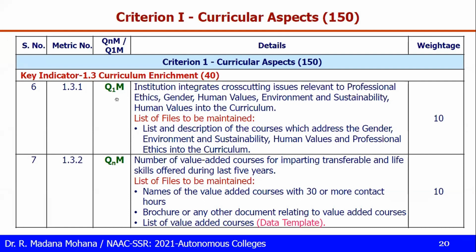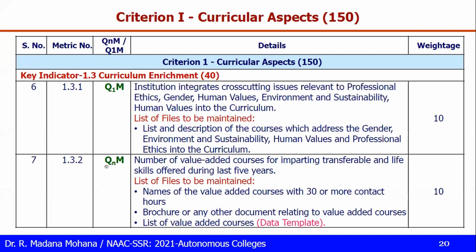For qualitative metrics there is no SOP and no data template, just the description write-up. Then we have to produce supporting data, like the curriculum highlighting these courses, the syllabus of these courses, the students enrolled and completed, and any activities conducted to meet these requirements.